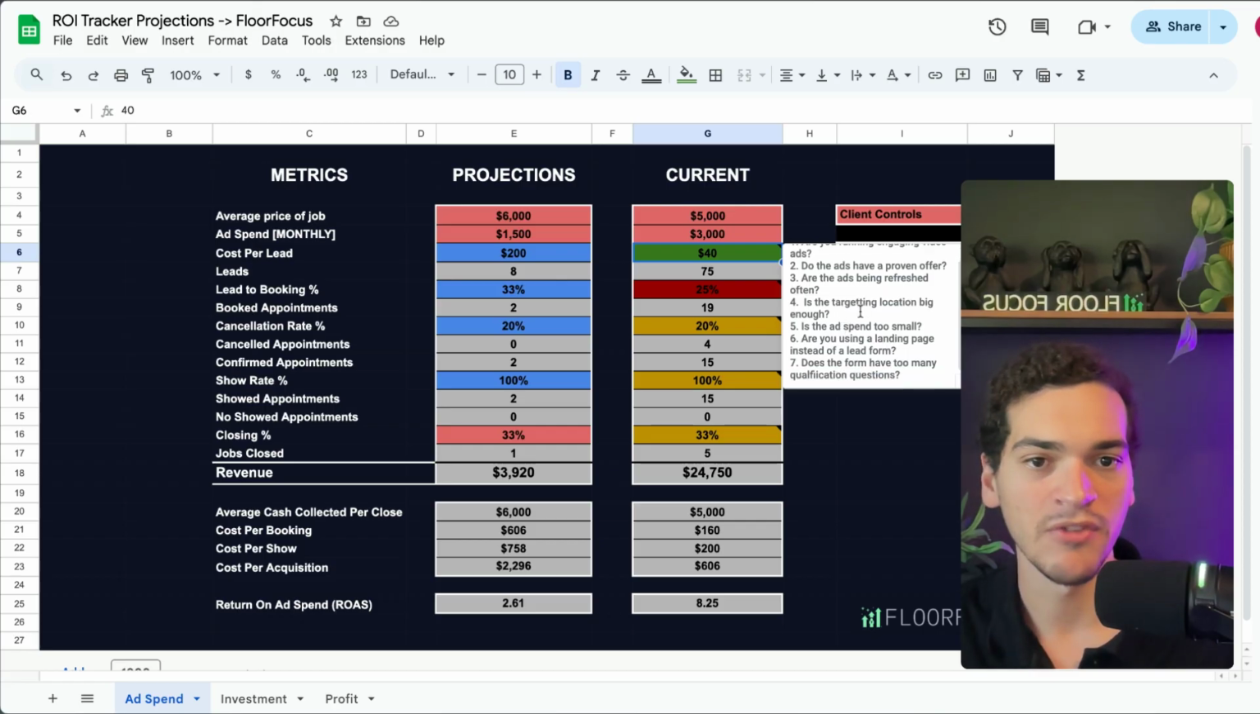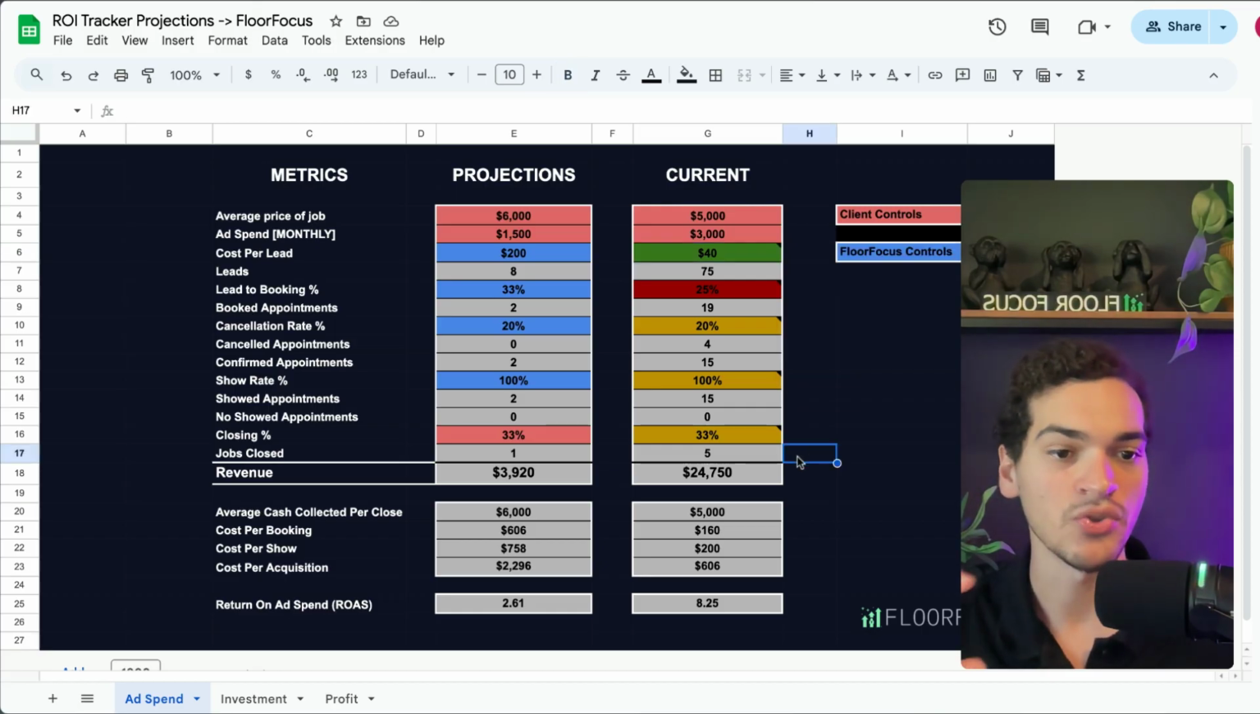Are the ads being refreshed often enough? Is the targeting location big enough? Is the ad spend too small? Are you using a landing page or a lead form? Does the form have too many qualification questions, right? And then we just go in, diagnose that constraint, and fix it.